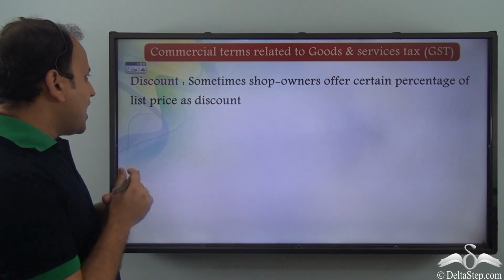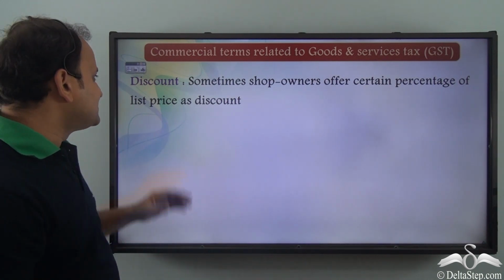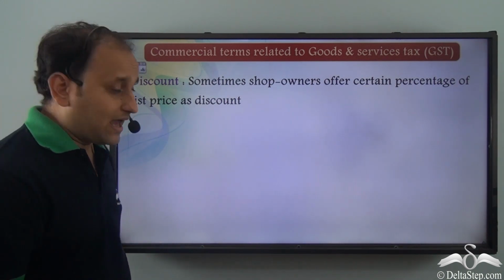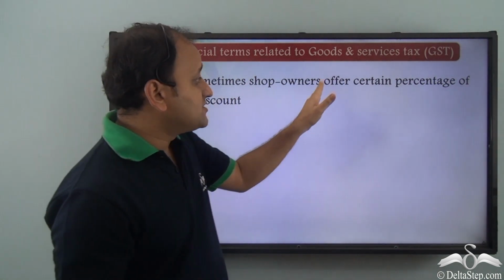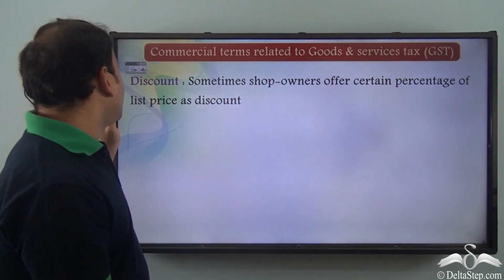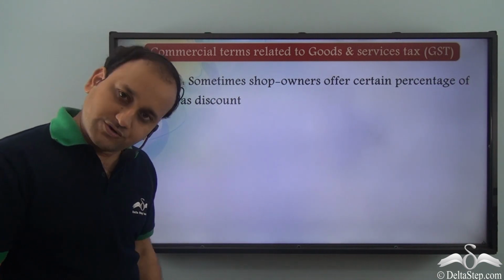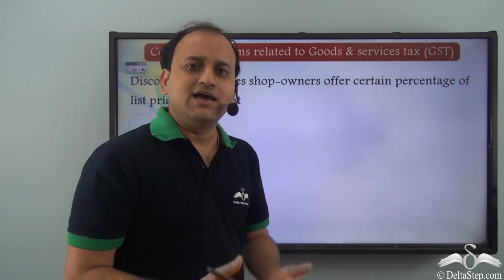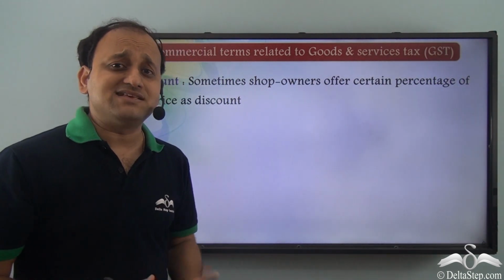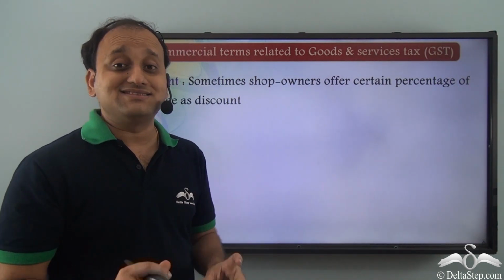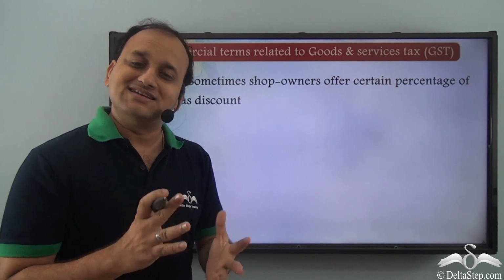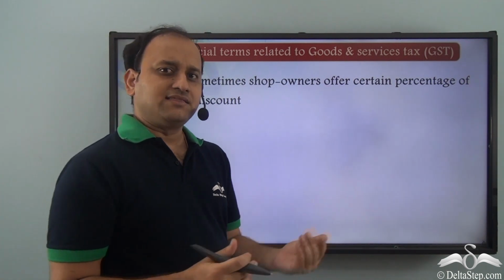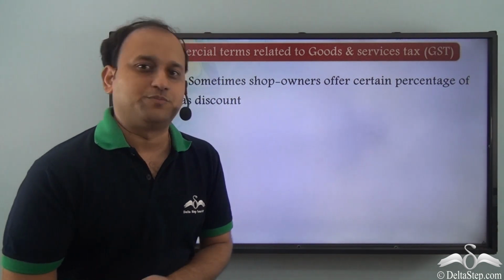Now let's come to another important term, which is discount. Sometimes shop owners offer a certain percentage of the list price as discount. For example, Sam came to the showroom and saw that the TV has a list price, that is, a tag of 10,000 rupees. It means that the TV will cost him 10,000 rupees.